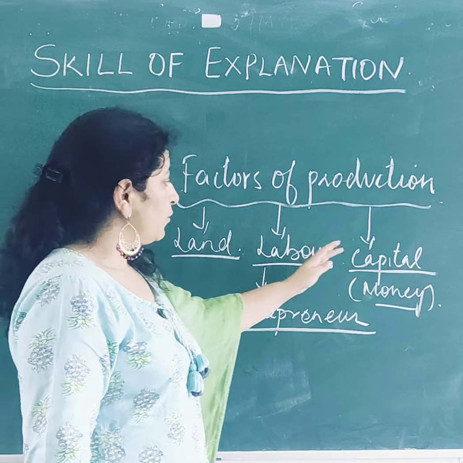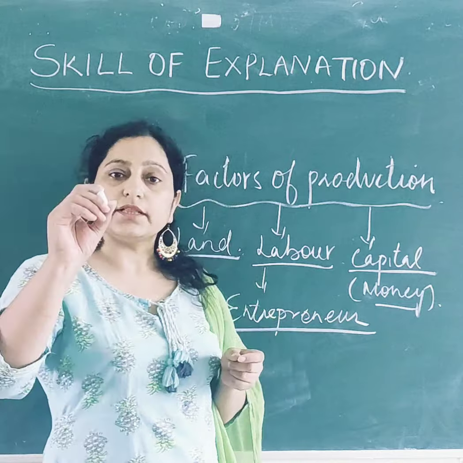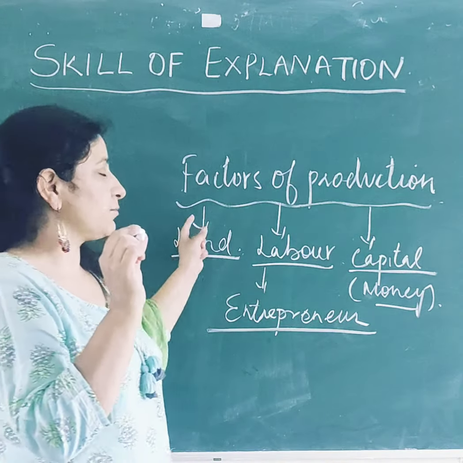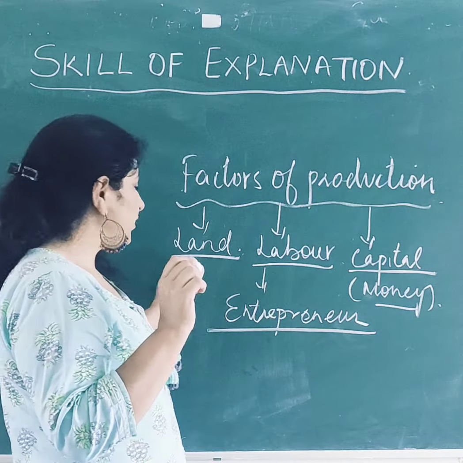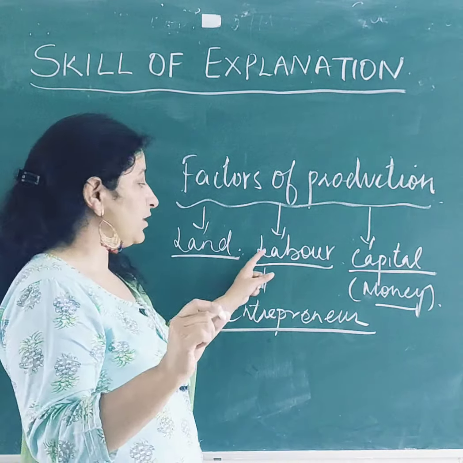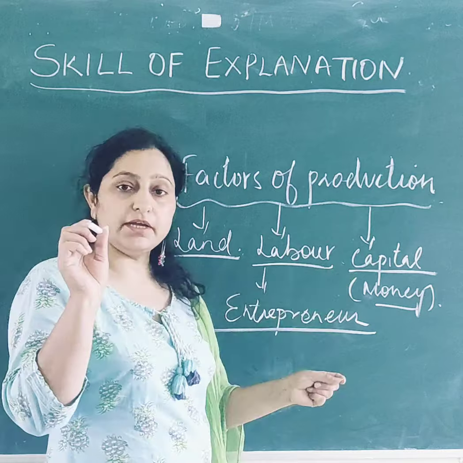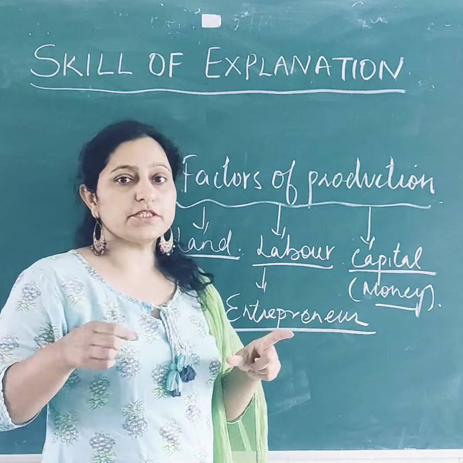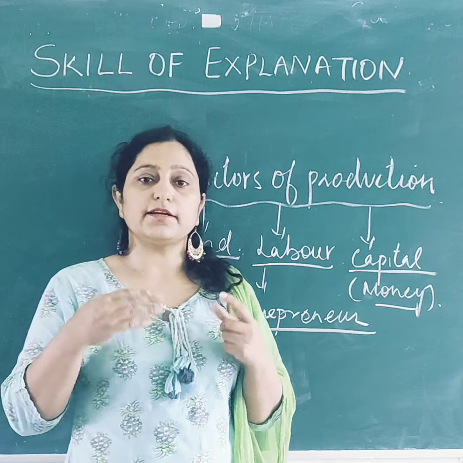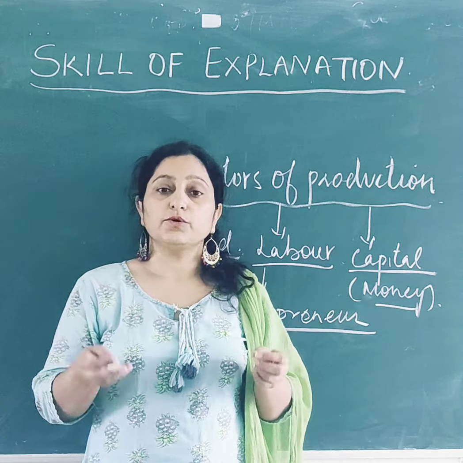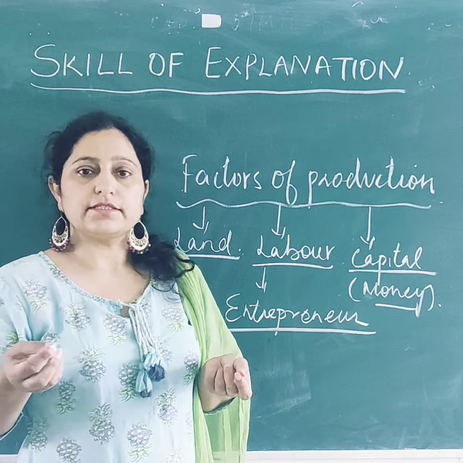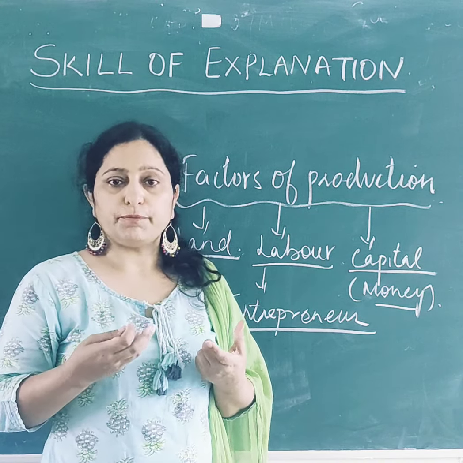So now, looking at all these factors of production, in the making of even a small chalk, the factors of production are involved. We need a land where it has to be made, we need people who are making it, we need money that could be input in making this, and then we have the entrepreneur, the person who is organizing all those activities, that is the owner, so that they are getting profit out of it. Every business is having a profit motive.